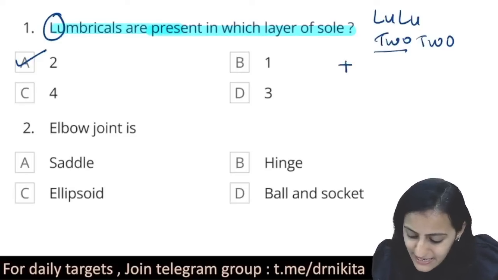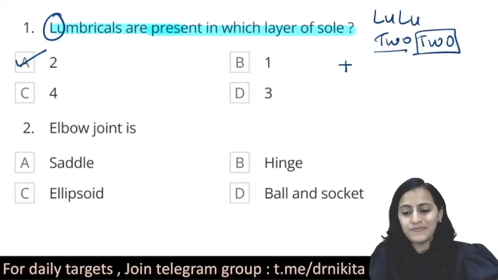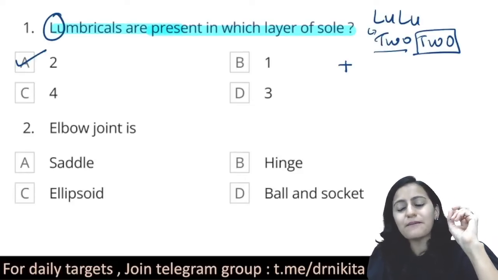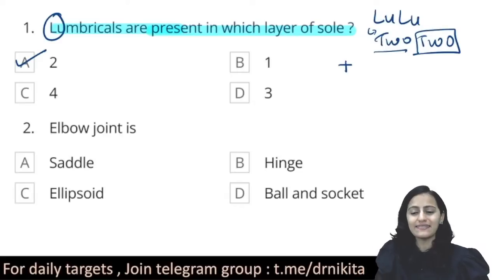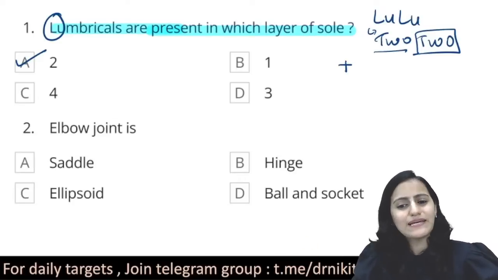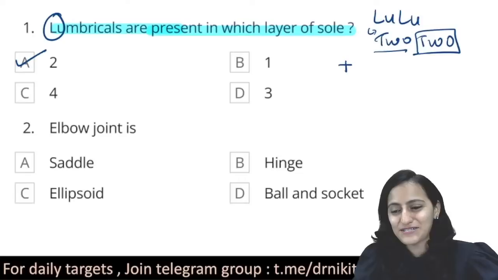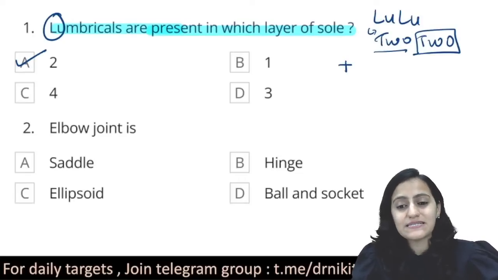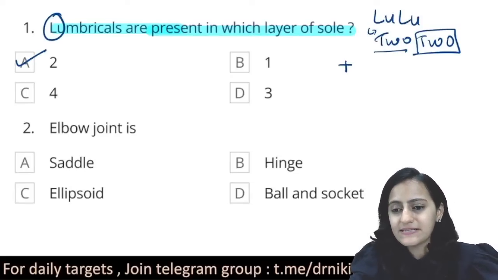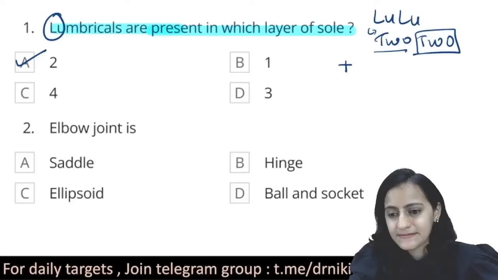So can you tell me what else is present in the second layer of the sole? One we said is the lumbricals, Lu is 2 2. Apart from the lumbricals, can someone tell me what else is present in the second layer of the sole? Yes, quickly, so that we can carry on with the discussion. What tendons, what muscles are basically present in the second layer? I hope I'm able to see the live chat. Correct, but I can't see the answers.